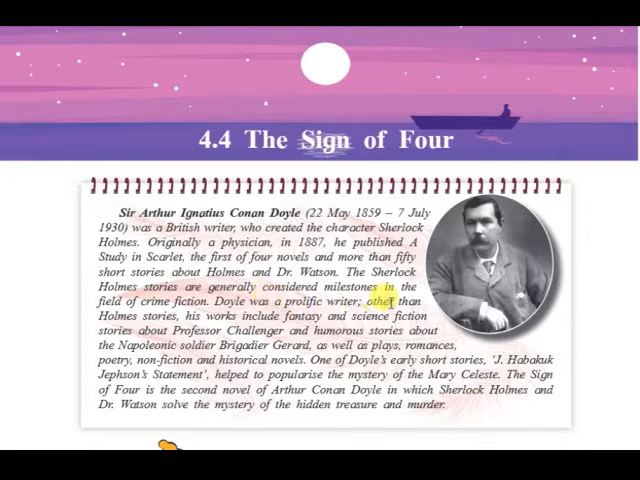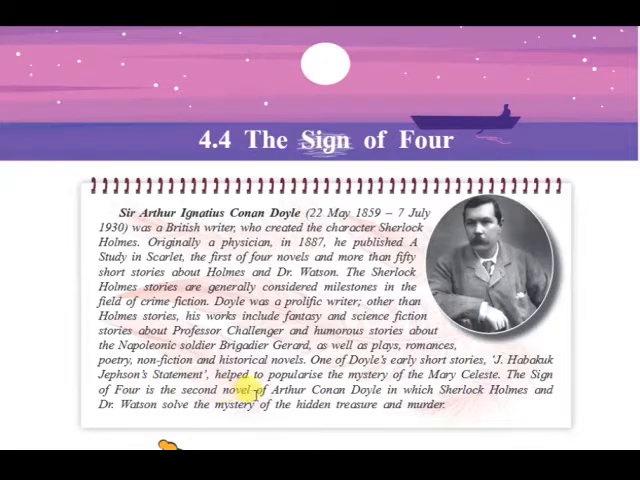Doyle was a prolific writer. Other than Holmes stories, his works include fantasy and science fiction, stories about Professor Challenger, and humorous stories about the Napoleonic soldier Brigadier Gerard, as well as plays, romances, poetry, non-fiction, and historical novels. One of Doyle's early stories, J. Habakuk Jephson's Statement, helped to popularize the mystery of the Mary Celeste.